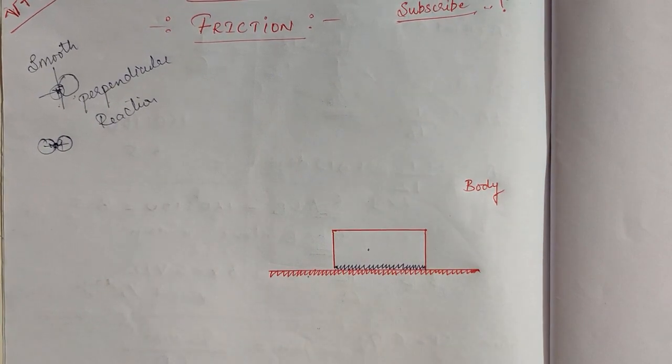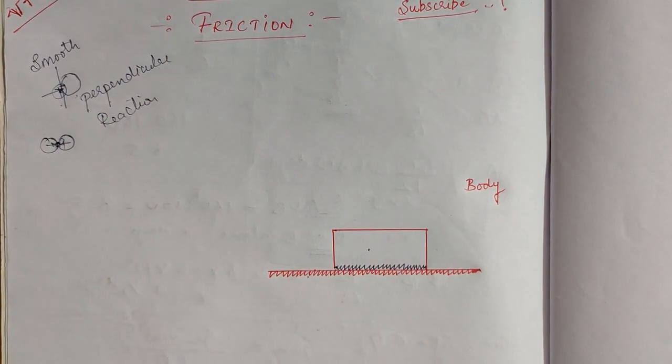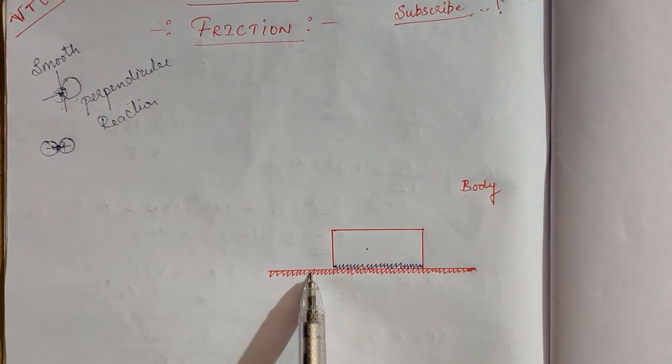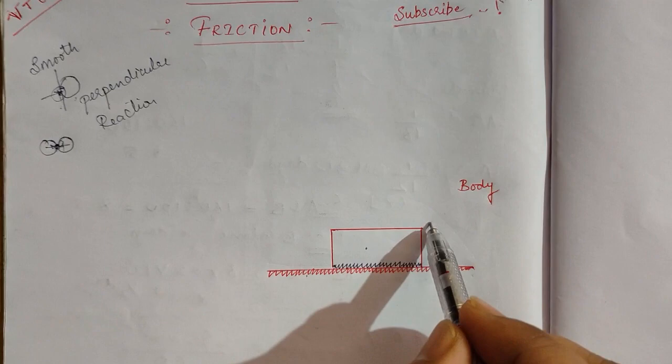In practice, every surface has minute projecting particles. When the surfaces are in contact, the projections interlock each other. So here this is the surface and here is the body.